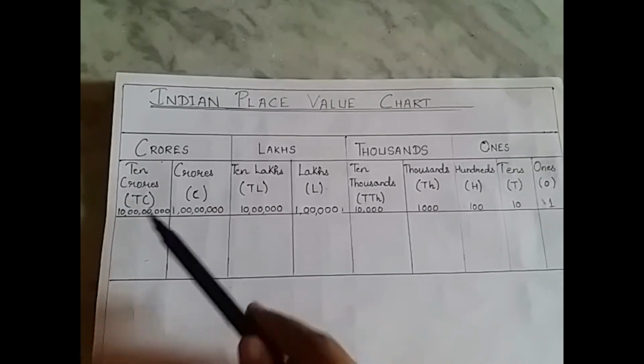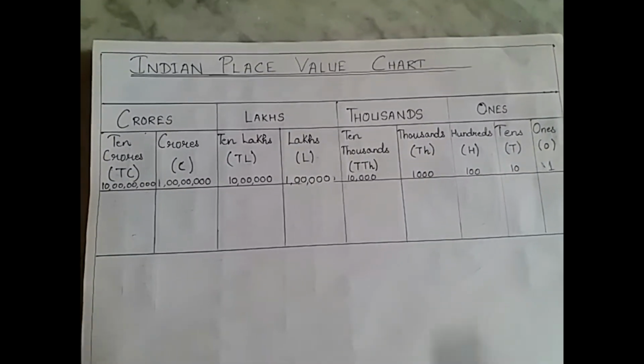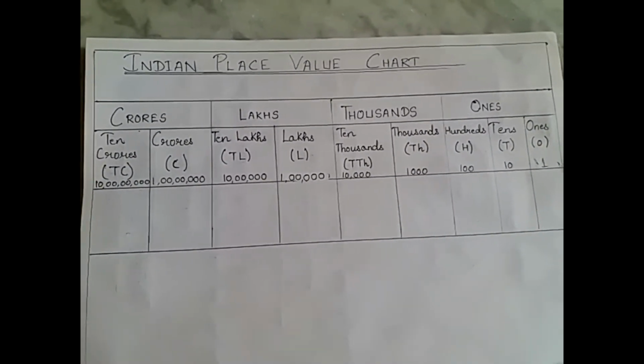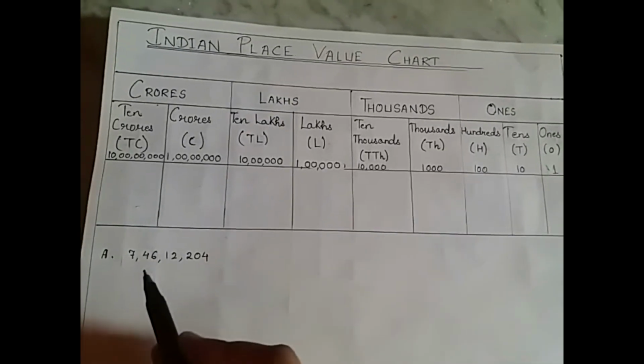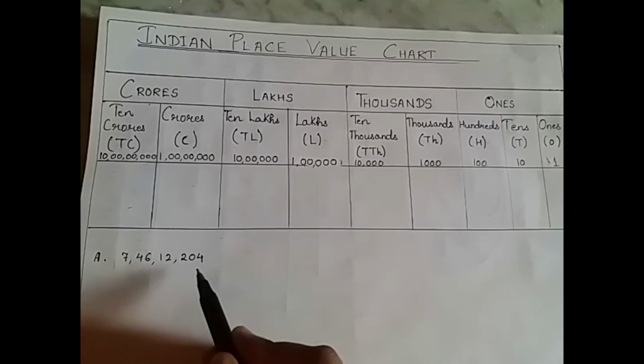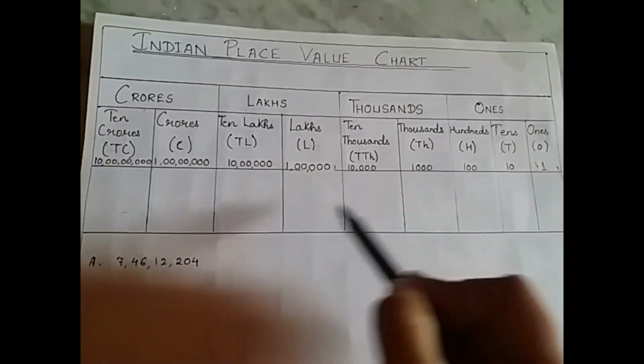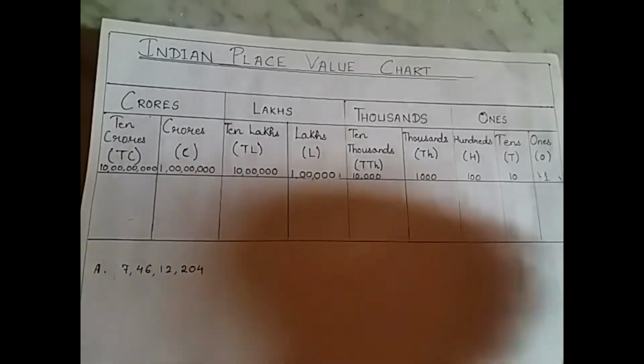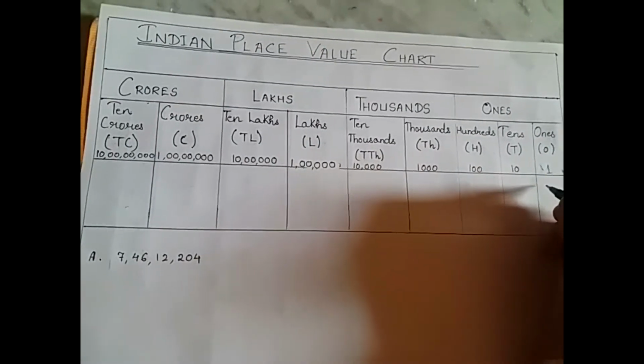Now let us begin with an example. Here we have one 8-digit number. We will assign this 8-digit number in this place value chart. Let us begin from the ones digit.